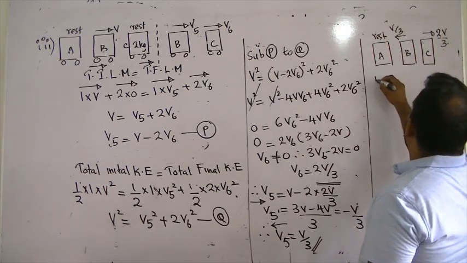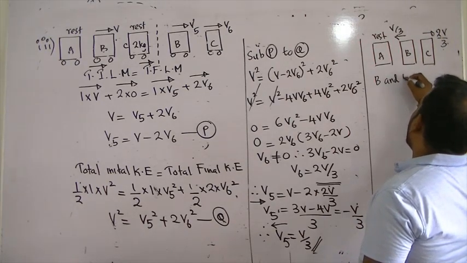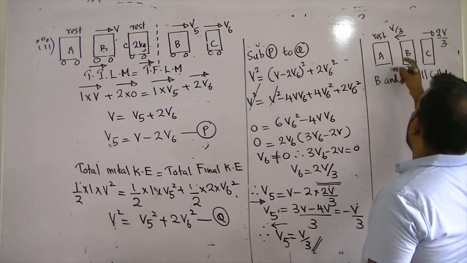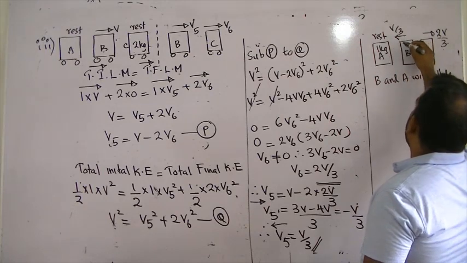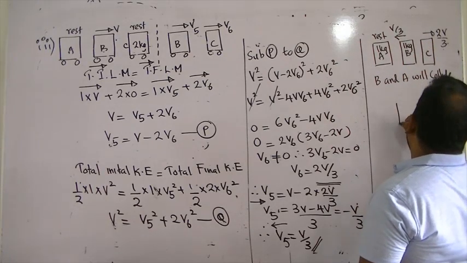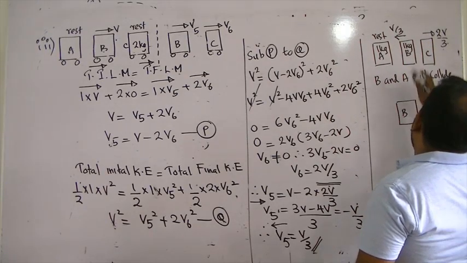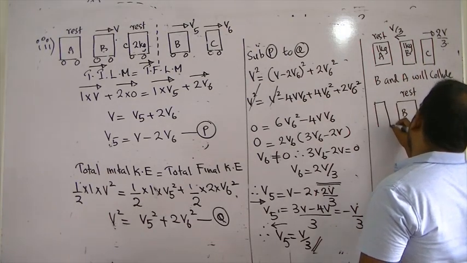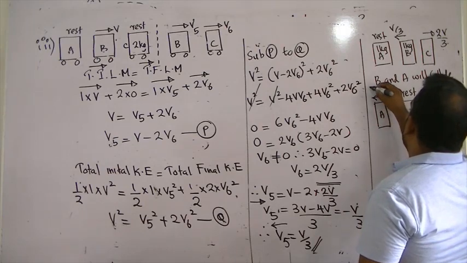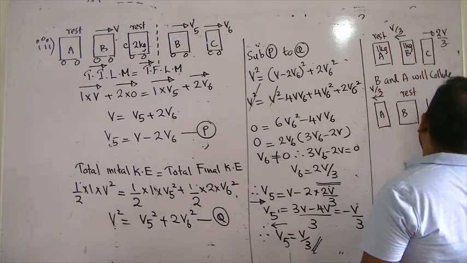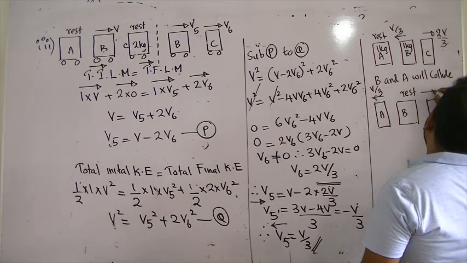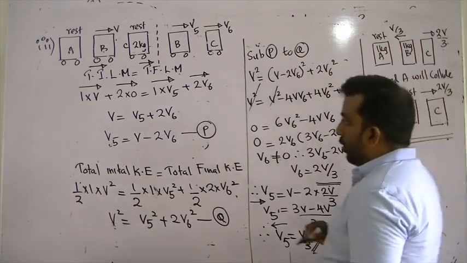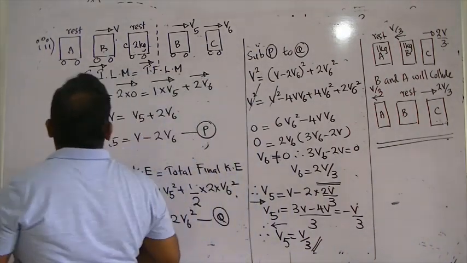Now B and A will collide, but we know the masses are the same. What will happen? B will collide with A and B will come to rest. A will travel backwards with velocity V over 3. C will keep travelling forward with 2V over 3. There you go, all the velocities.